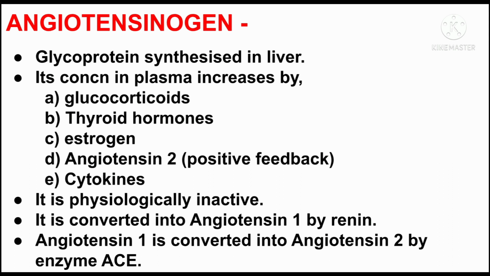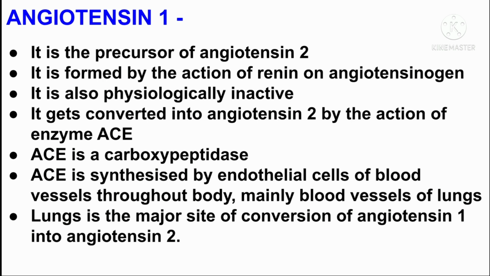Now about angiotensinogen. It is a glycoprotein synthesized in the liver. Its concentration in plasma increases by the following factors: glucocorticoids, thyroid hormones, estrogen, cytokines, and angiotensin 2 by positive feedback mechanism. It is a physiologically inactive form. It is converted into angiotensin 1 by renin. Angiotensin 1 is further converted into angiotensin 2 by the action of the enzyme angiotensin converting enzyme, which is mainly synthesized in the lungs.